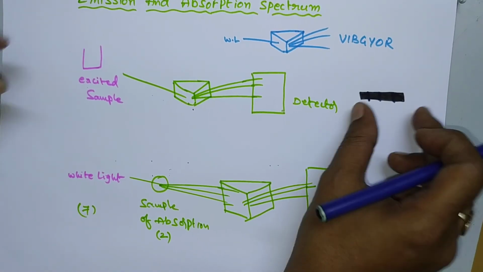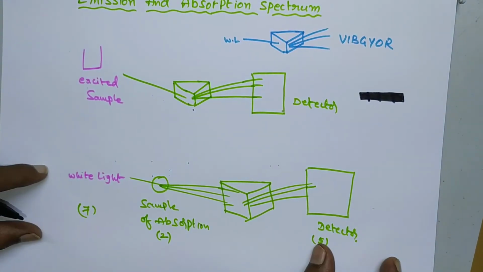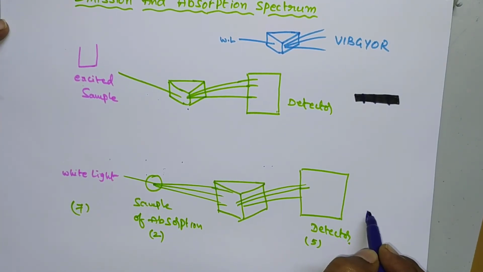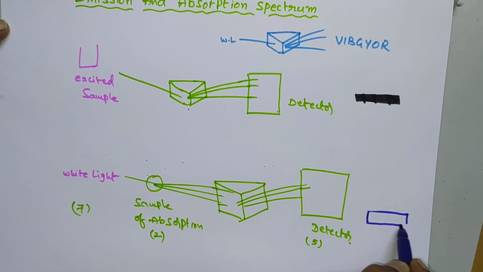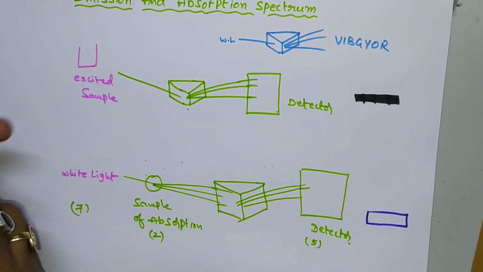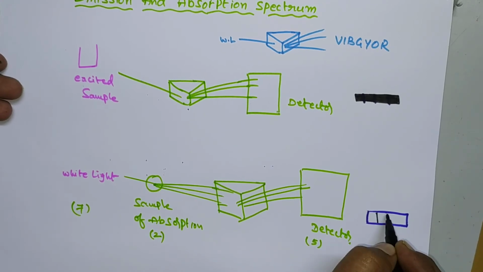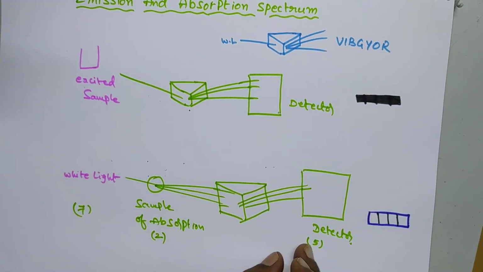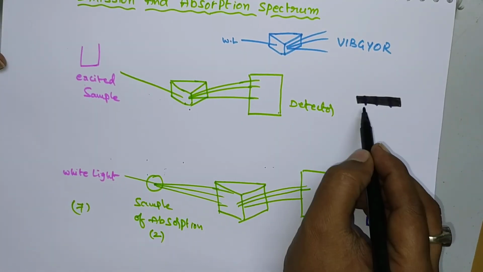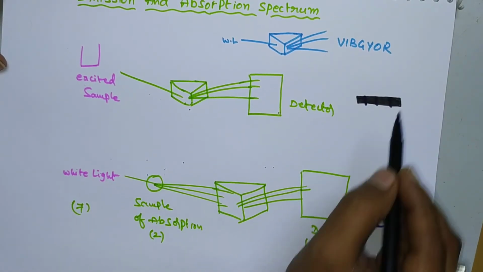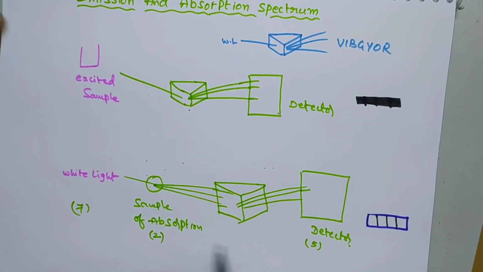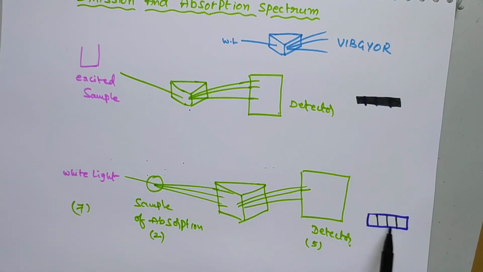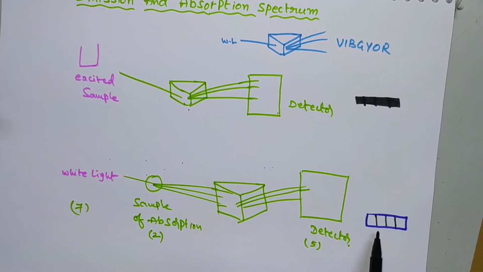Okay. Just the reverse of this concept. In the case of absorption spectrum, dark lines are obtained under a bright background. If you take the spectrum range like this, this background is a bright background, and on this bright background we have some dark lines, like this. Okay. So in emission spectrum, bright lines are observed under a dark background, whereas in absorption spectrum, dark lines are obtained under a bright background.